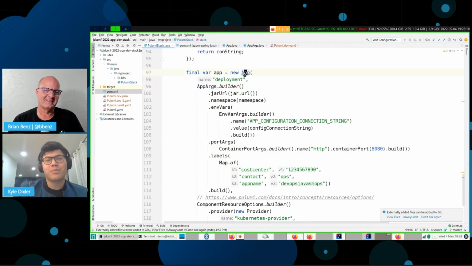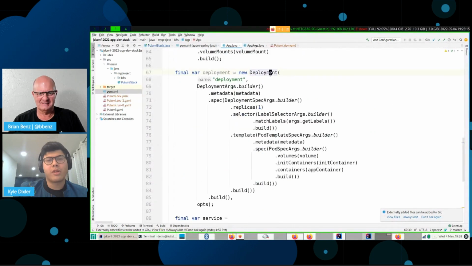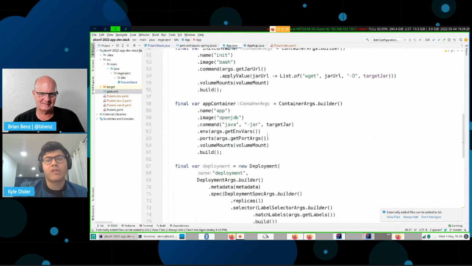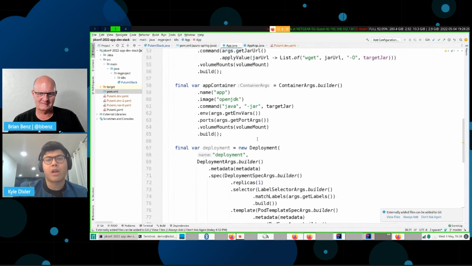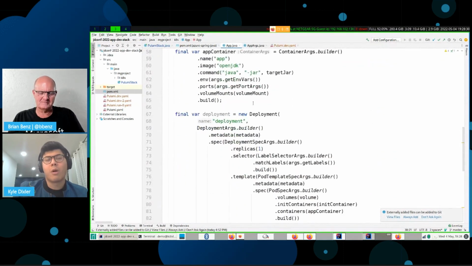So this is a custom resource that I put together. This is the deployment. It's down here. You can use references. It's pretty nice because then you can break them out and test each of these individually and make sure they're sane. You can also put parameter checking in here to make sure that all the stuff you put in here is valid, because while Java has type checking, the strings that you put into these things may not conform to a DNS name. So you might want to put in tests yourself to make sure that these things are correct. And you don't usually get that with a lot of infrastructure as code tools until you run it and then it crashes.